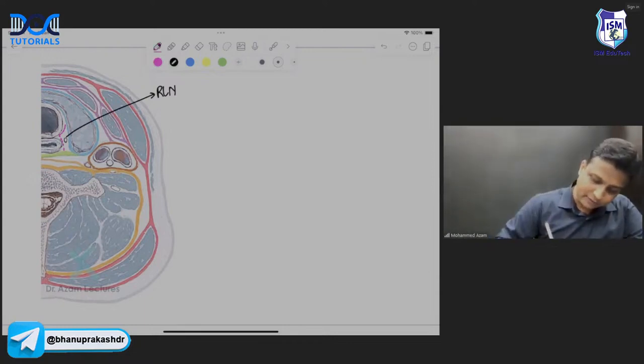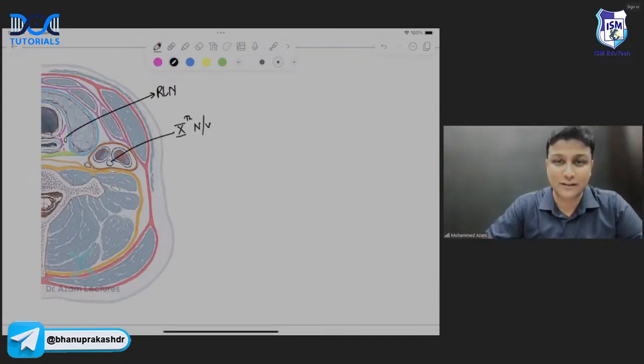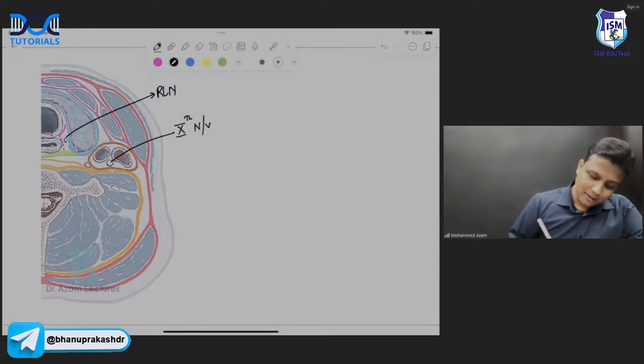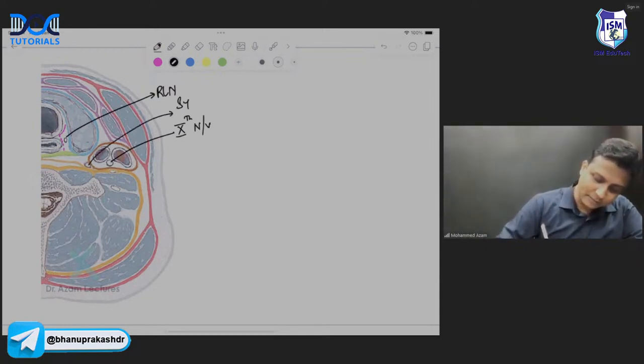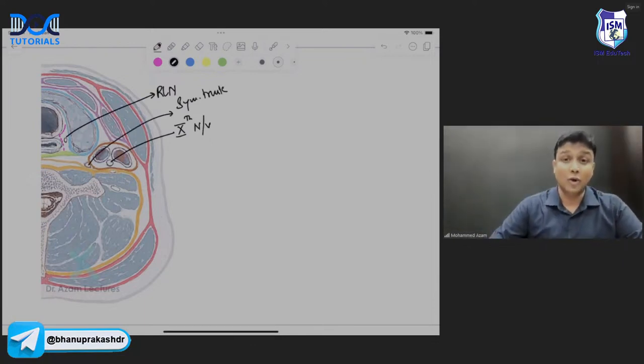Now, this nerve here will be the vagus nerve, sir. How to identify that this is the vagus nerve only? It is present inside the carotid sheath. Then behind the carotid sheath, you are able to see this one here. That is your sympathetic trunk, sir. तो sympathetic trunk कहाँ होता है? It is behind the carotid sheath, sir. It is a posterior relation of the carotid sheath, sir. Carotid sheath के पीछे क्या होता है? Sympathetic trunk होता है, sir.